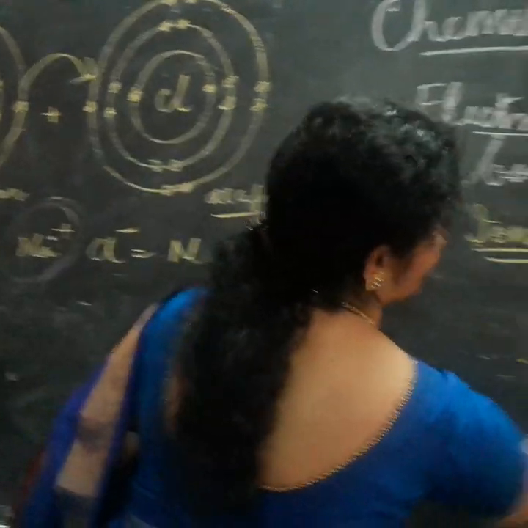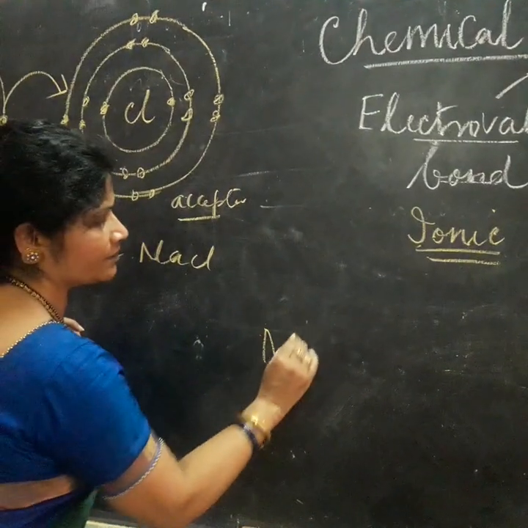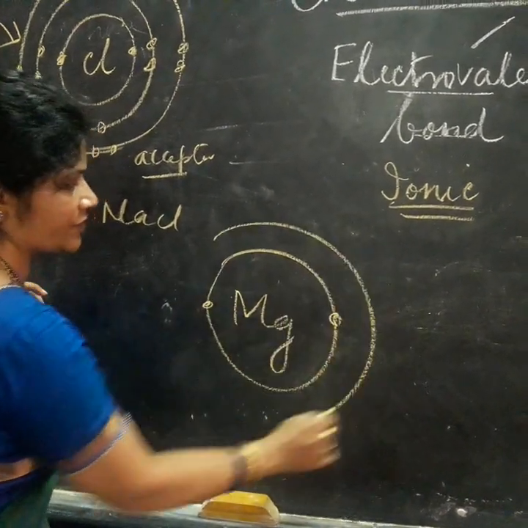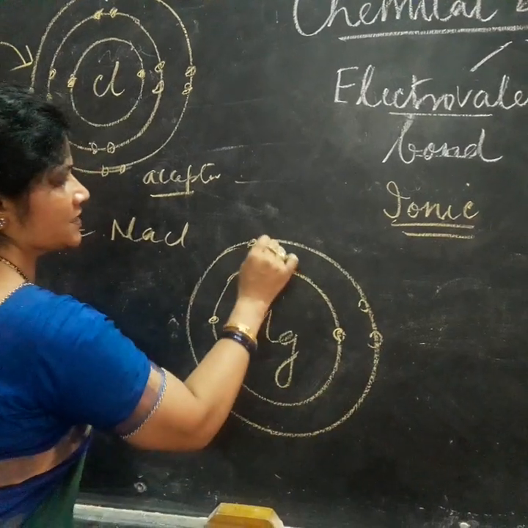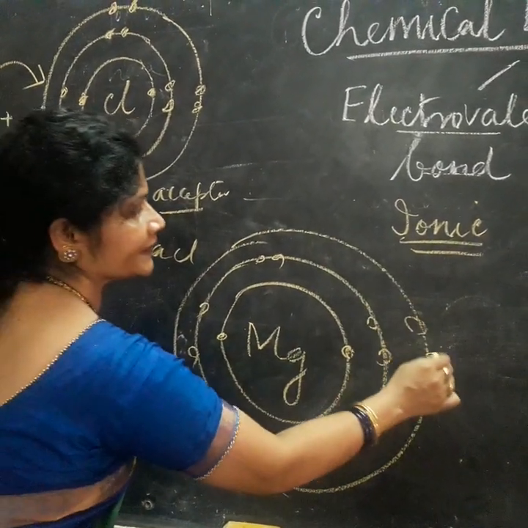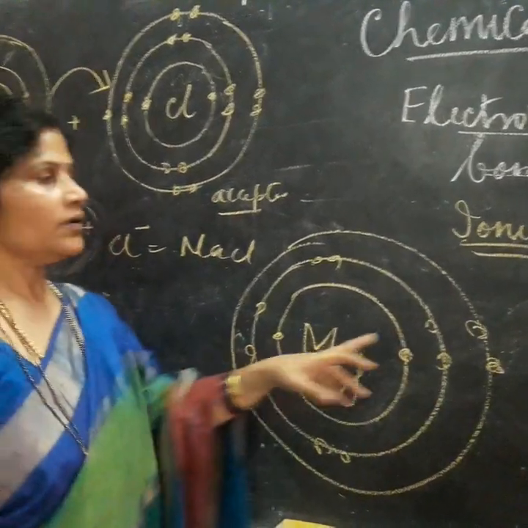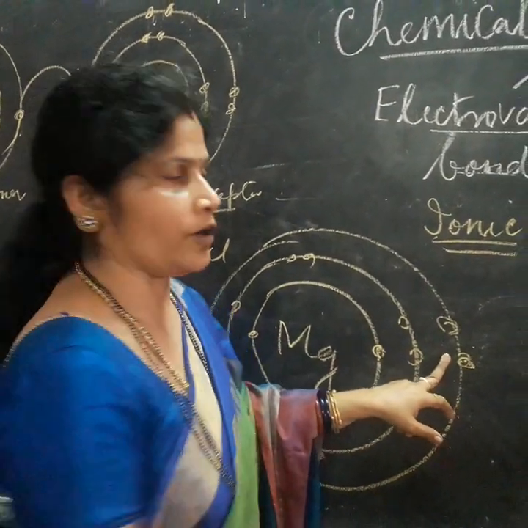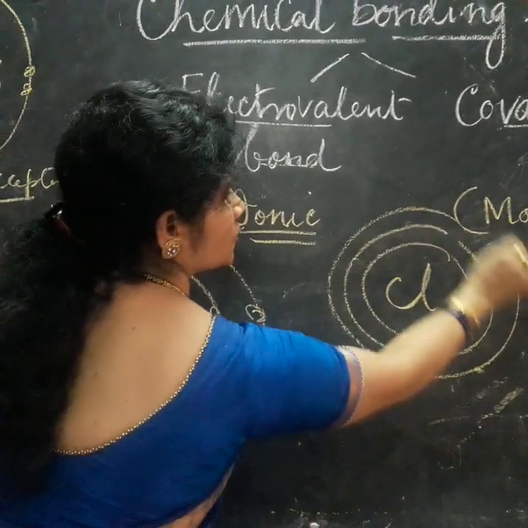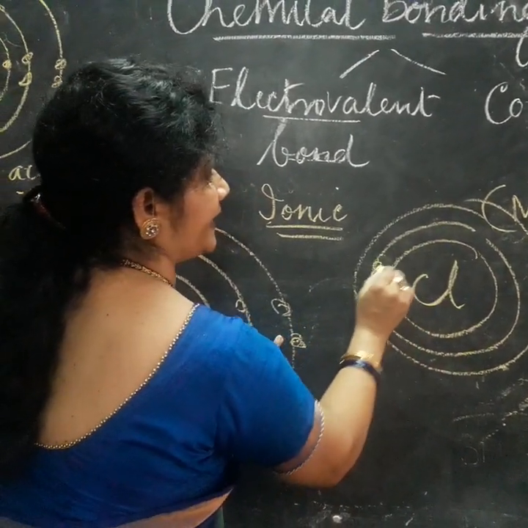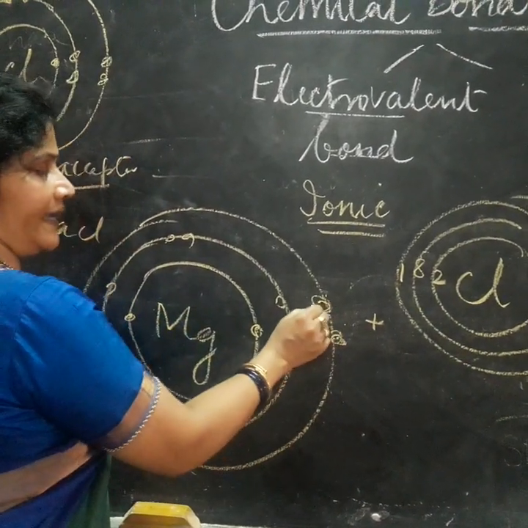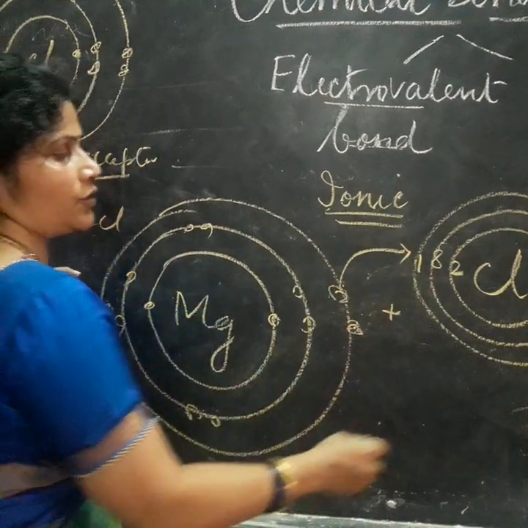One more example I will give you regarding this, like magnesium chloride. The magnesium atom has 2 electrons in the first shell, 8 electrons in the second shell, and 2 electrons in the third shell. Now, when magnesium chloride is formed, each chlorine atom requires 1 electron each. So there are 2 electrons here, 8 electrons and 1 electron here. This electron from magnesium is transferred to chlorine.